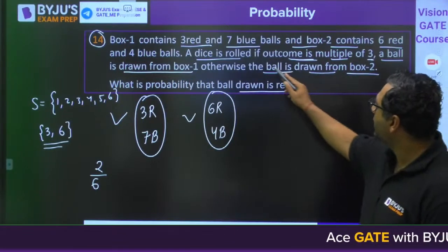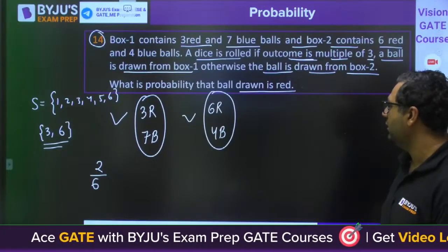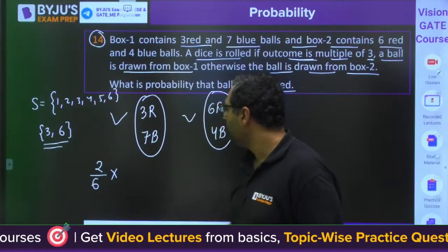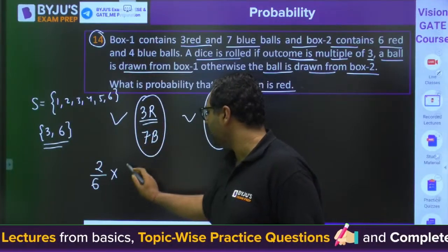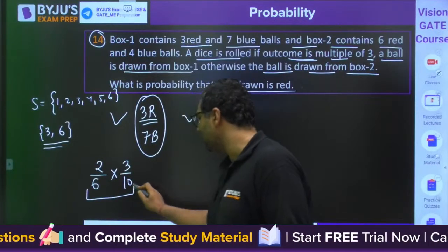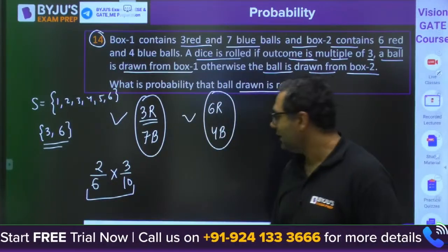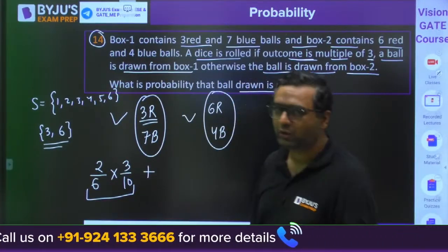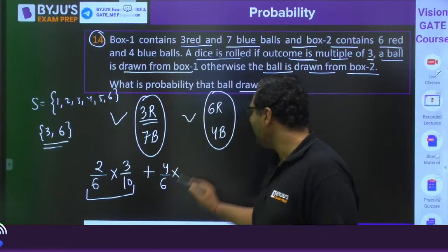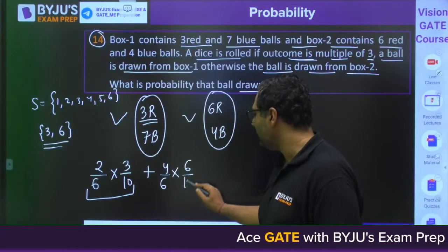Then, if it is a multiple of 3, a ball is drawn from box 1. If it is drawn from box 1, what is the probability of getting a red ball? 3 by 10. This is the case when we get the multiple of 3. Then, my dear, what is the second case? If we do not get the multiple of 3, it will be 4 by 6. And then it will be taken from box 2. What is the probability of getting a red ball? 6 by 10.